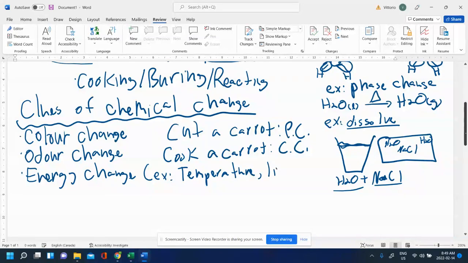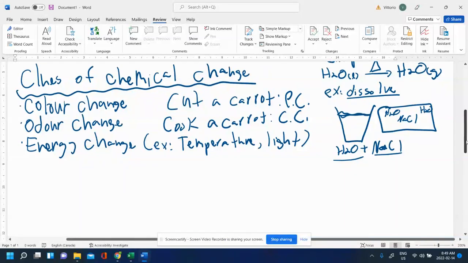Or you might see light. Sometimes you might mix chemicals together and they release light. Like if you've ever broken a glow stick or used a glow stick, you crack the little tube and it starts to glow. That's because you let chemicals mix together and they make a new substance that, well, releases some light energy. So you might have an energy change in there as well.